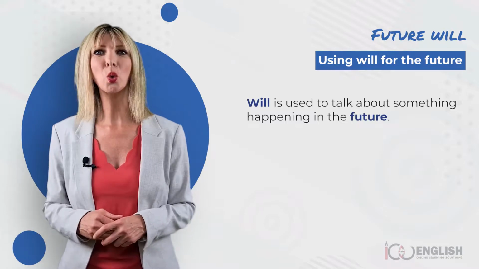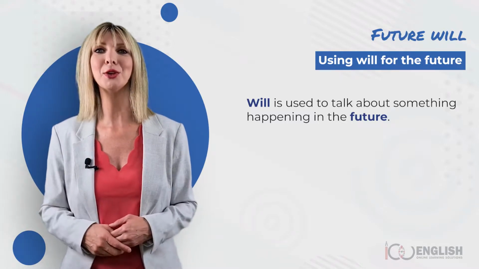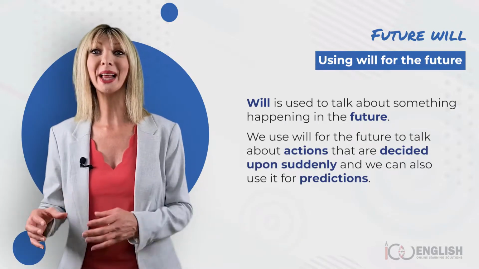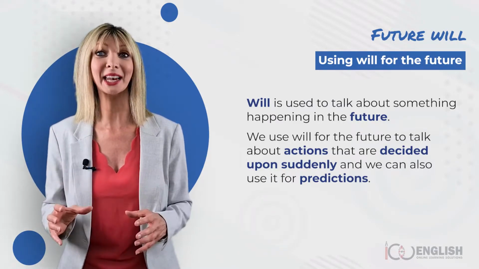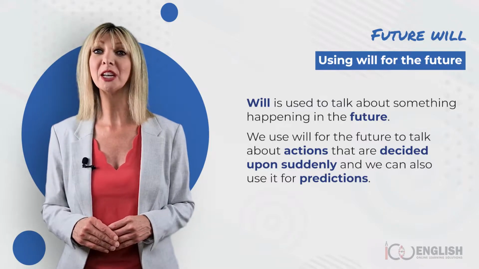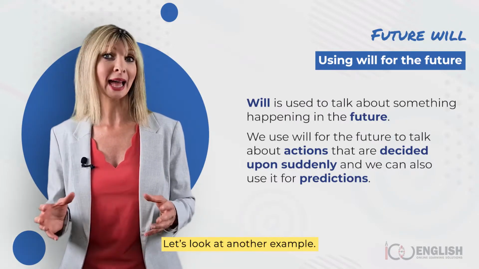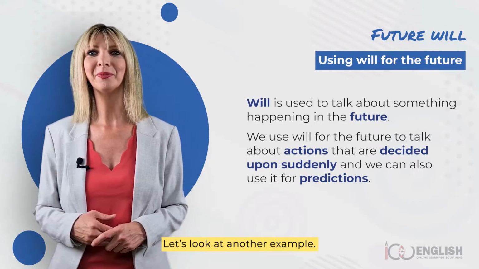So how do we use will for the future and when do we use it? Will is used to talk about something happening in the future. We use will for the future to talk about actions that are decided upon suddenly, and we can also use it for predictions.